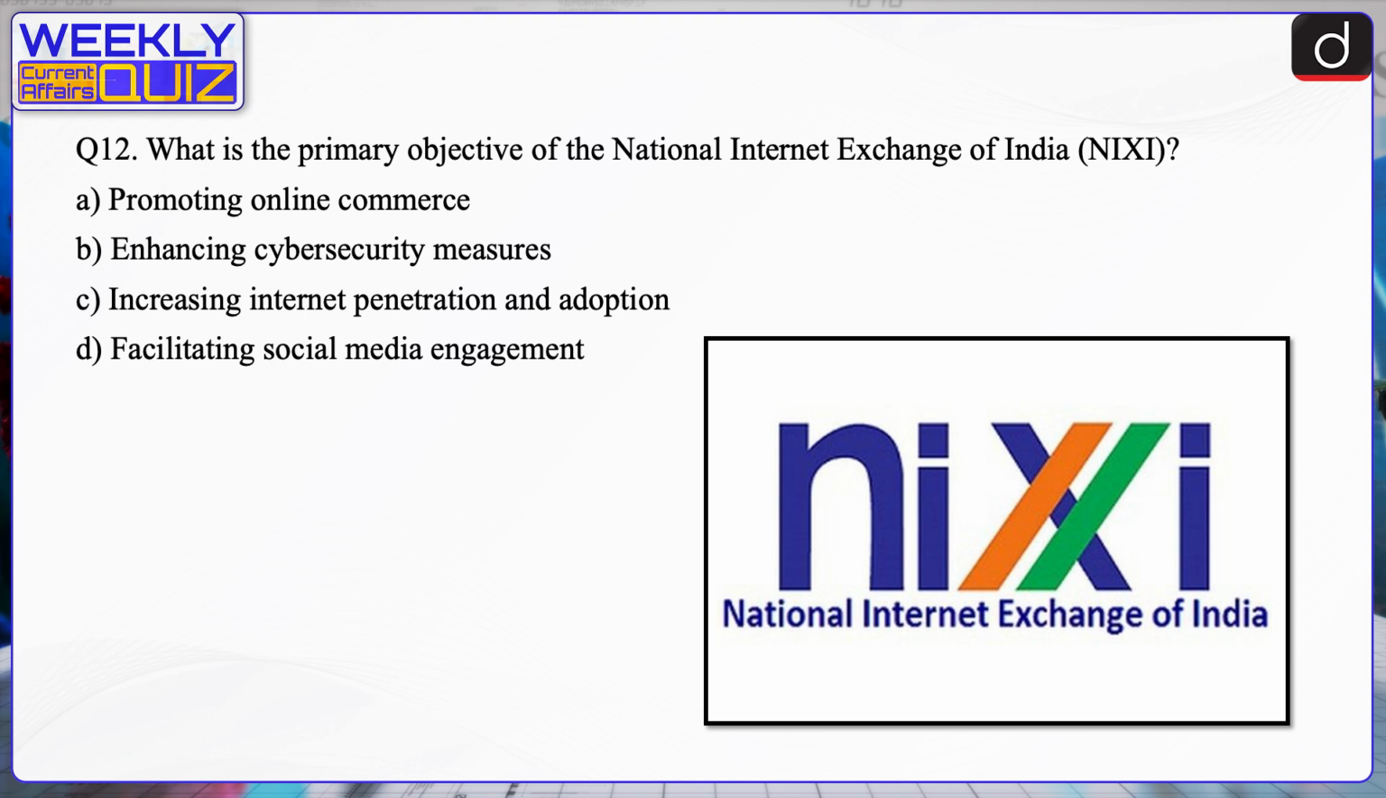Next question. What is the primary objective of the National Internet Exchange of India, that is NIXI? A. Promoting online commerce. B. Enhancing cybersecurity measures. C. Increasing internet penetration and adoption. Or D. Facilitating social media engagement. The correct answer is option C, that is increasing internet penetration and adoption. The primary objective of the National Internet Exchange of India is to increase internet penetration and adoption across the country. NIXI facilitates various infrastructure aspects to enable the internet ecosystem to be managed and used by the masses, thereby promoting broader access to the internet and its benefits.